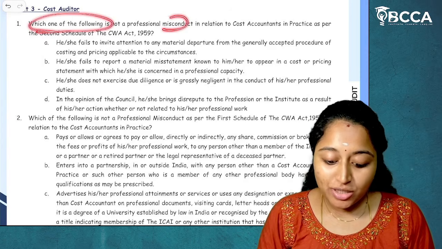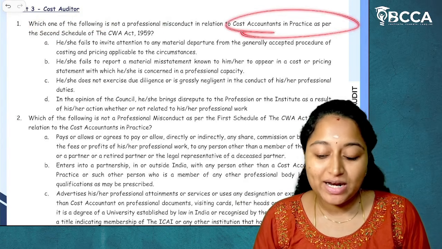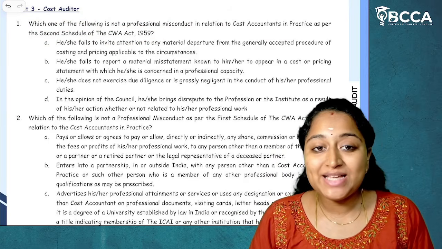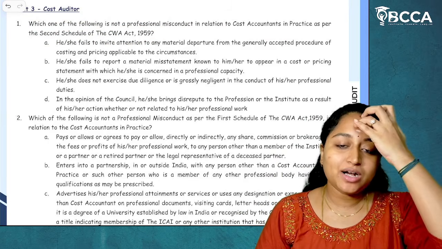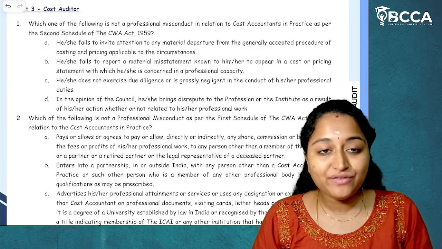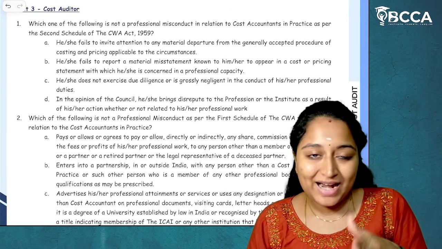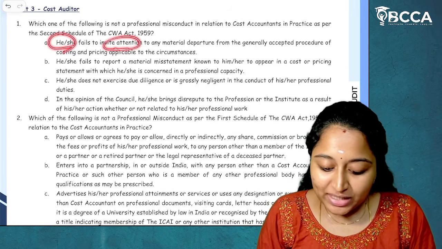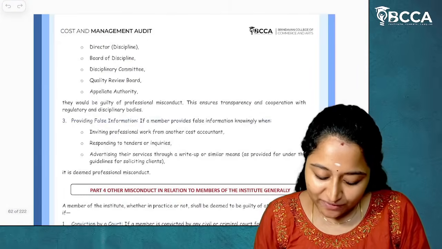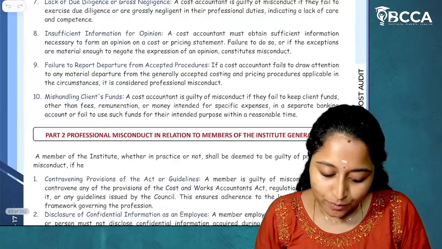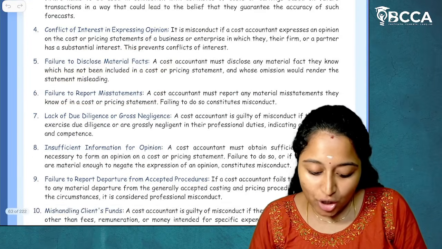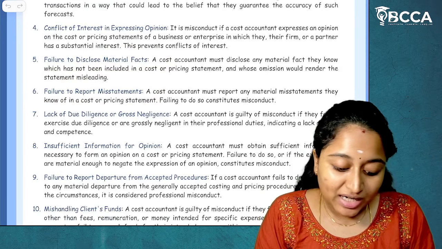Which one of the following is not a professional misconduct in relation to cost accountant in practice as per second schedule of Cost and Work Accountants Act 1959. So this was given according to the professional misconduct which we have, and we have two schedules for it. First schedule and second schedule. So what are the points which are given? We'll see. He or she fails to invite attention to any material departure. So where is this material departure given? It is given under second schedule. So if you see, failure to report misstatements, failure to disclose material facts or material departure. So it is given under second schedule.